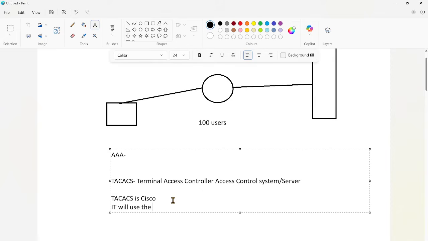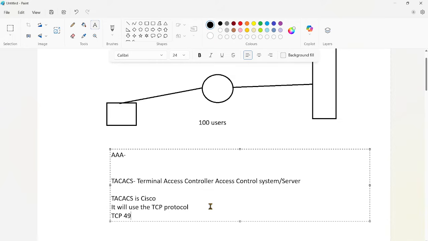It uses the TCP protocol as its transmission. Compared to RADIUS from yesterday's class, RADIUS uses UDP as a transmission protocol, and TACACS+ uses TCP. It uses TCP port number 49 for everything: authentication, authorization, and accounting.